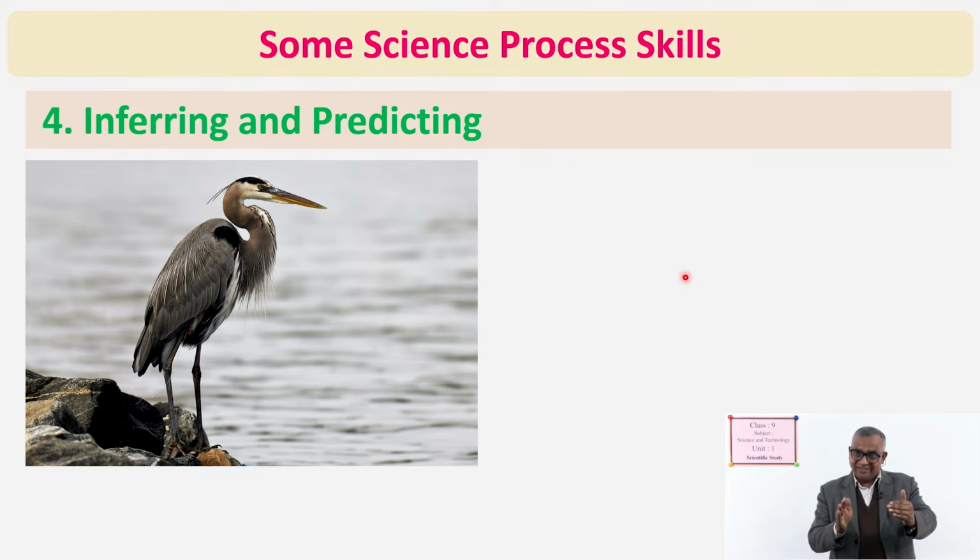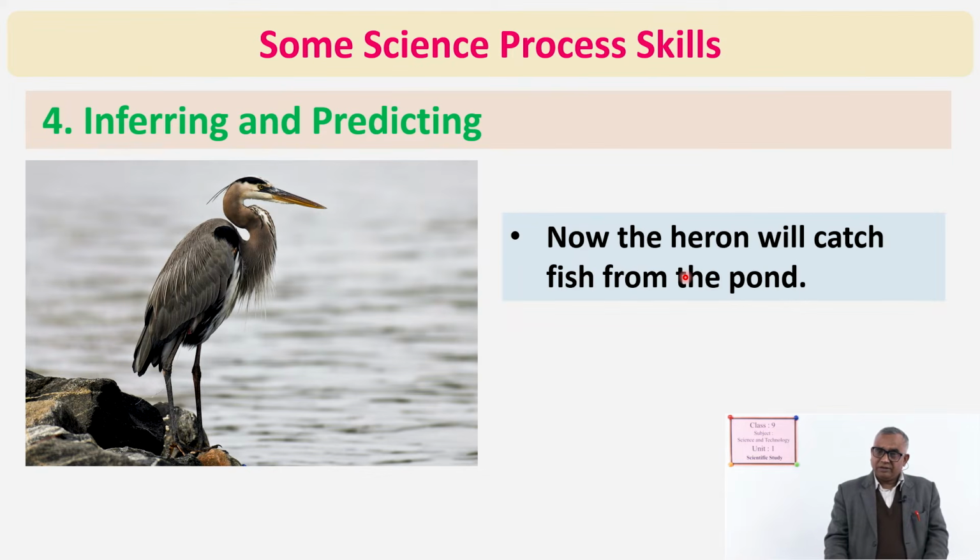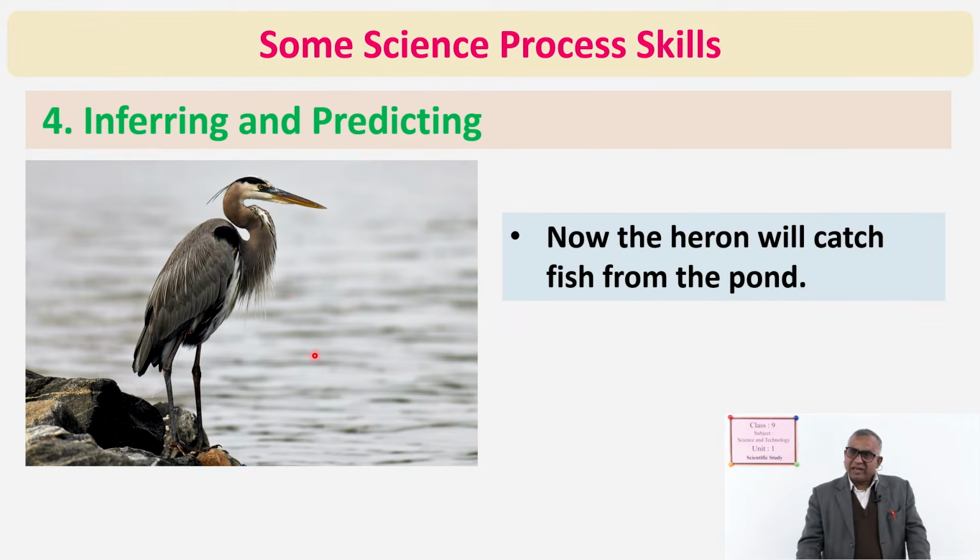Look, after that I will show you three things together. Yes, inferring and predicting. Here, by seeing the bird, which is a heron, you can guess. One guess may be that the heron has eaten and it will fly away. Or you can say no, it will still stay there, it will not do any action.